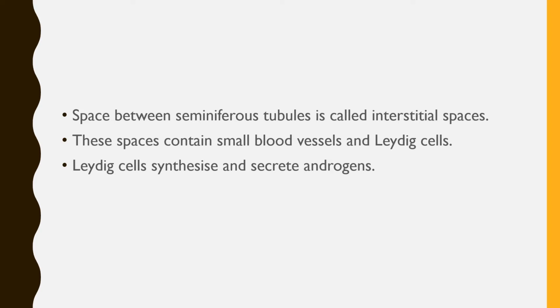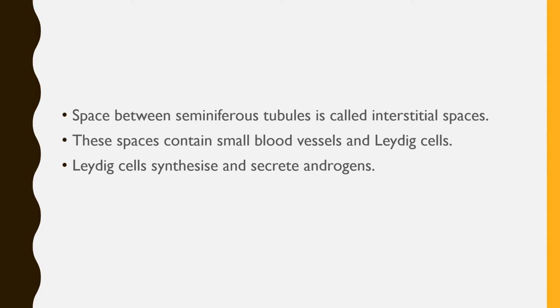Now, many seminiferous tubules are found, and the space between the seminiferous tubules is called the interstitial space. In these spaces are found blood vessels and a special type of cells, Leydig cells, or interstitial cells.